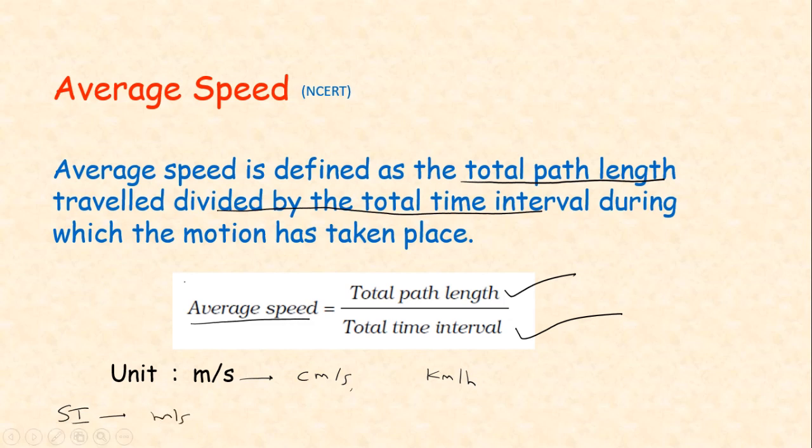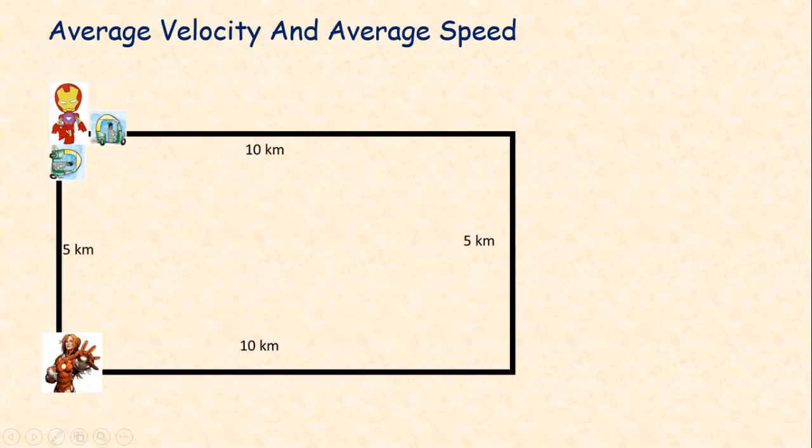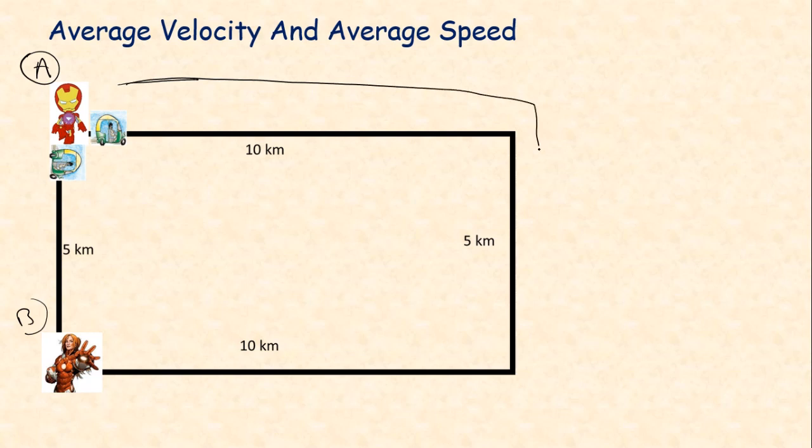Let's see next. With the help of this example, we have seen this example in our displacement and path length portion. Now we can apply the same example for average velocity and average speed also. So in this case, consider this is the initial position, this is A, and this is the final position. Consider our object is moving, this person is moving from point A to point B on this path. It is moving via this path.